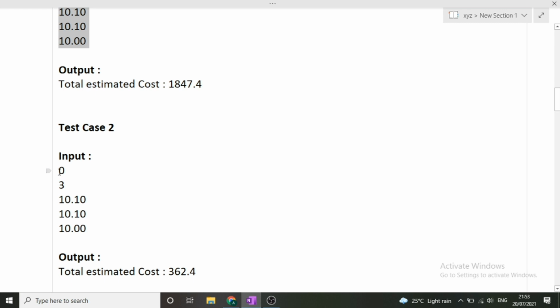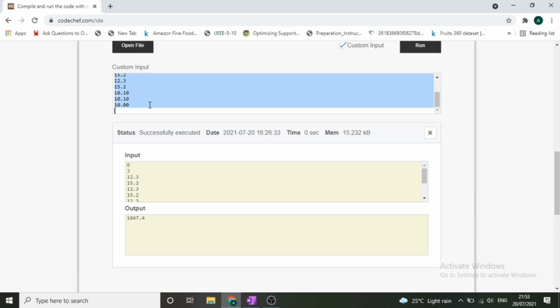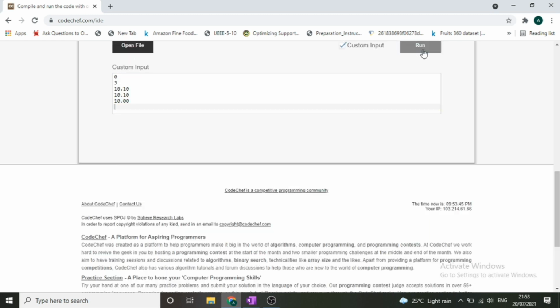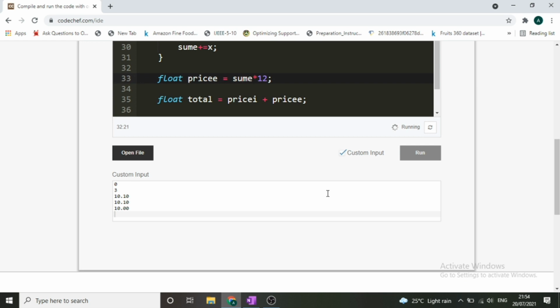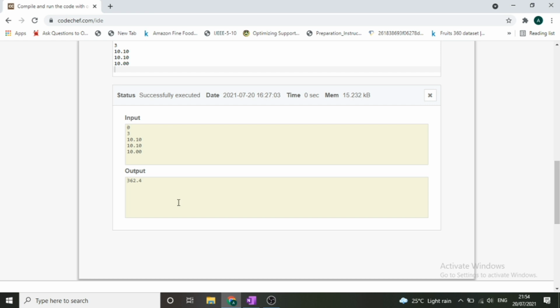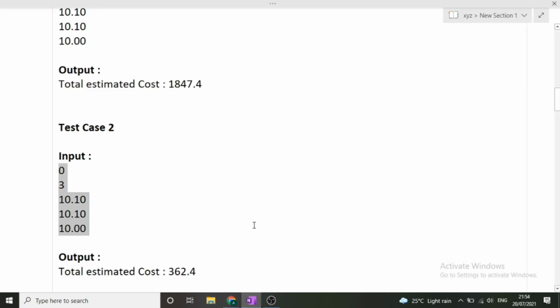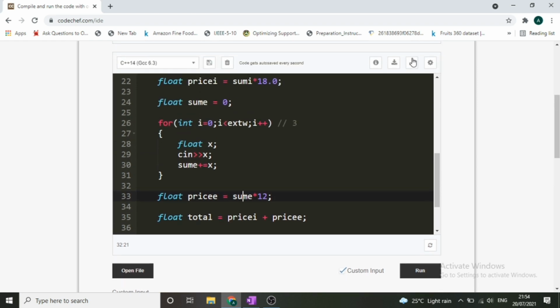Let's test on one more input. For this particular input it should give us 362.4 as it was given in the question. So let's just hope it also satisfies this particular test case. Okay, so our answer should come out to be 362.4. Okay, so it's running. Okay, so our answer is coming out to be 362.4 only. So guys, our code is running perfectly fine. It has passed these two test cases and it will pass all the test cases that will be given to you in the TCS compiler.